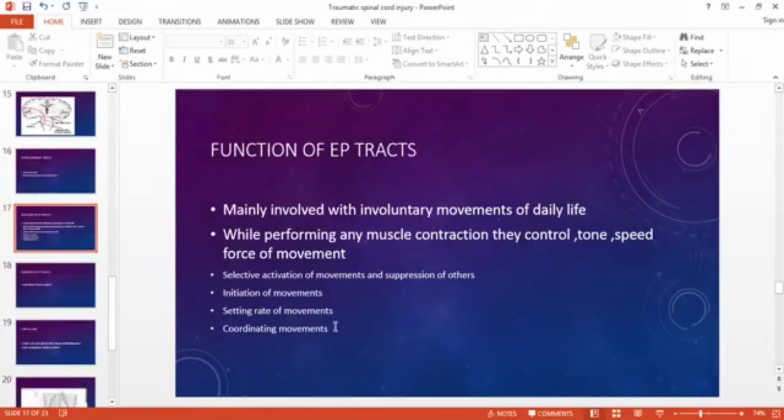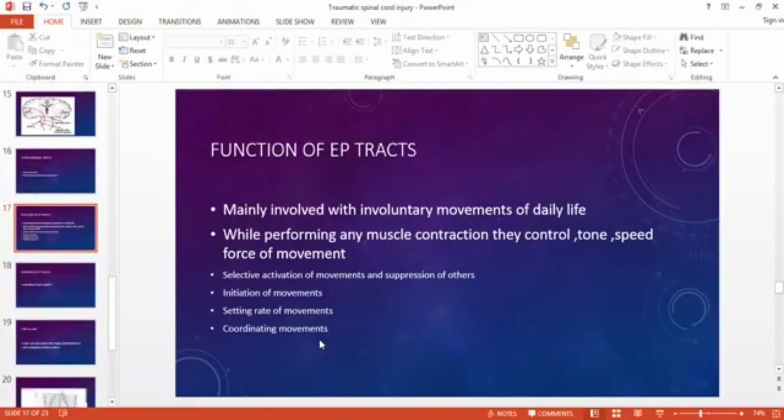For example, if I tell you to pick this glass of water really fast, then you'll contract at a faster rate. You'll just strongly pick it up and bring it. If I say pick it slowly, then you'll pick it slowly. So this slow and fast will be told to you by the extrapyramidal tract. They also coordinate movement. For example, if you need to hold an object with both hands, the corticospinal tract will tell both hands to come at which speed, so they can come together towards the object, lift it, and do whatever you want to do in everyday activity.